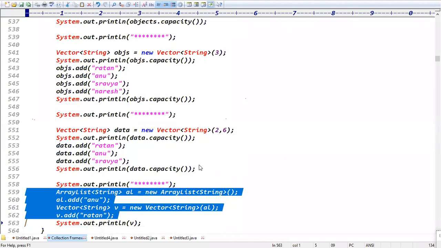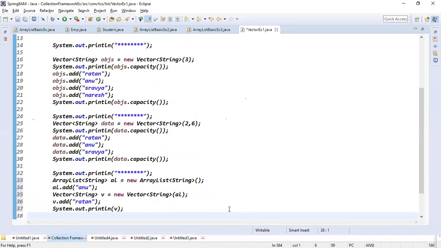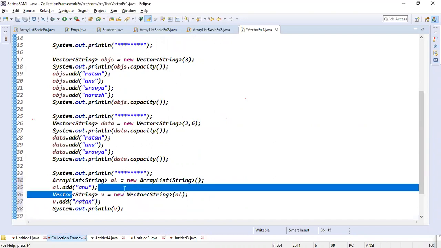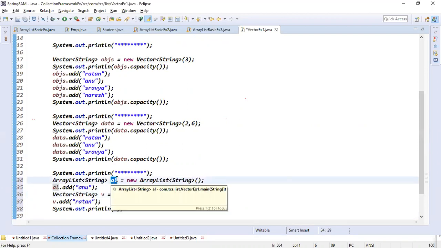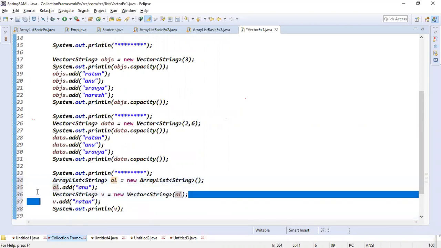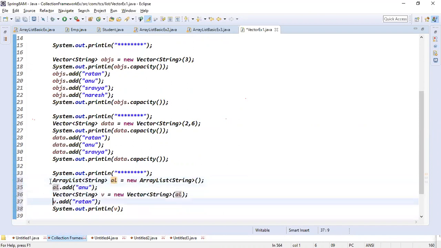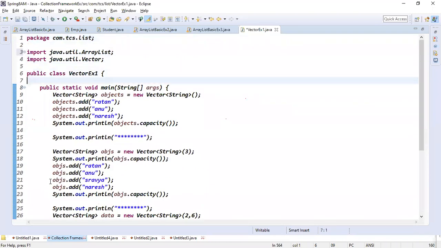Simply adding one collection's data into another collection, right? Exactly. Guys, I have my ArrayList data. I'm adding this ArrayList data into a Vector. Vector v equals new Vector, and to this vector constructor I'm simply passing the AL object, right? Guys, what am I passing to the vector constructor here? The AL object. Exactly. Guys, is it clear now? They are the 4 constructors. Vector contains these 4 constructors, right?